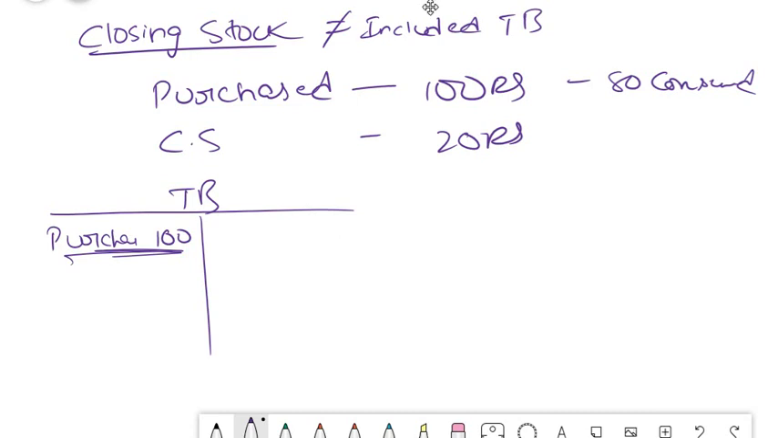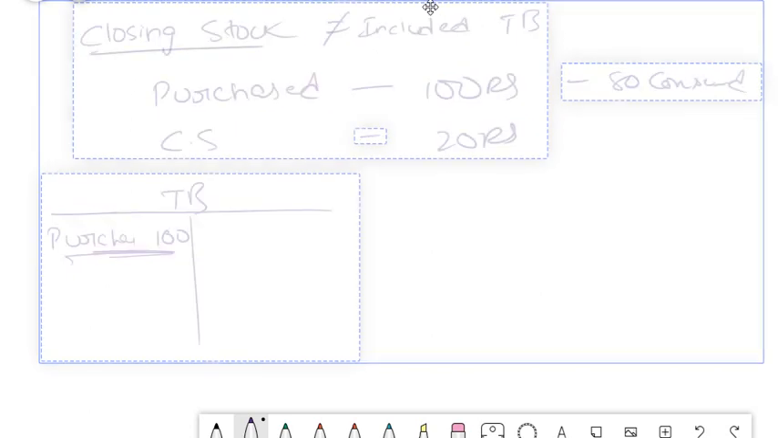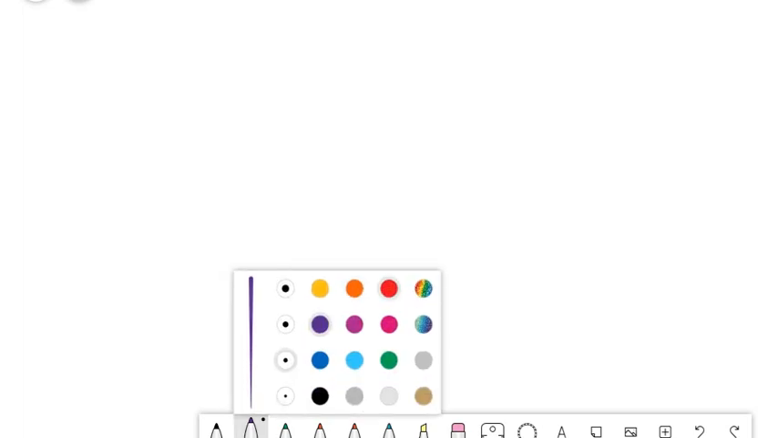So this is about closing stock, and the next thing that we will discuss in today's video, it's the last topic for today, is something called the profit and loss appropriation account, friends. Profit and loss appropriation account. Profit and loss appropriation account is something that we will be discussing today.